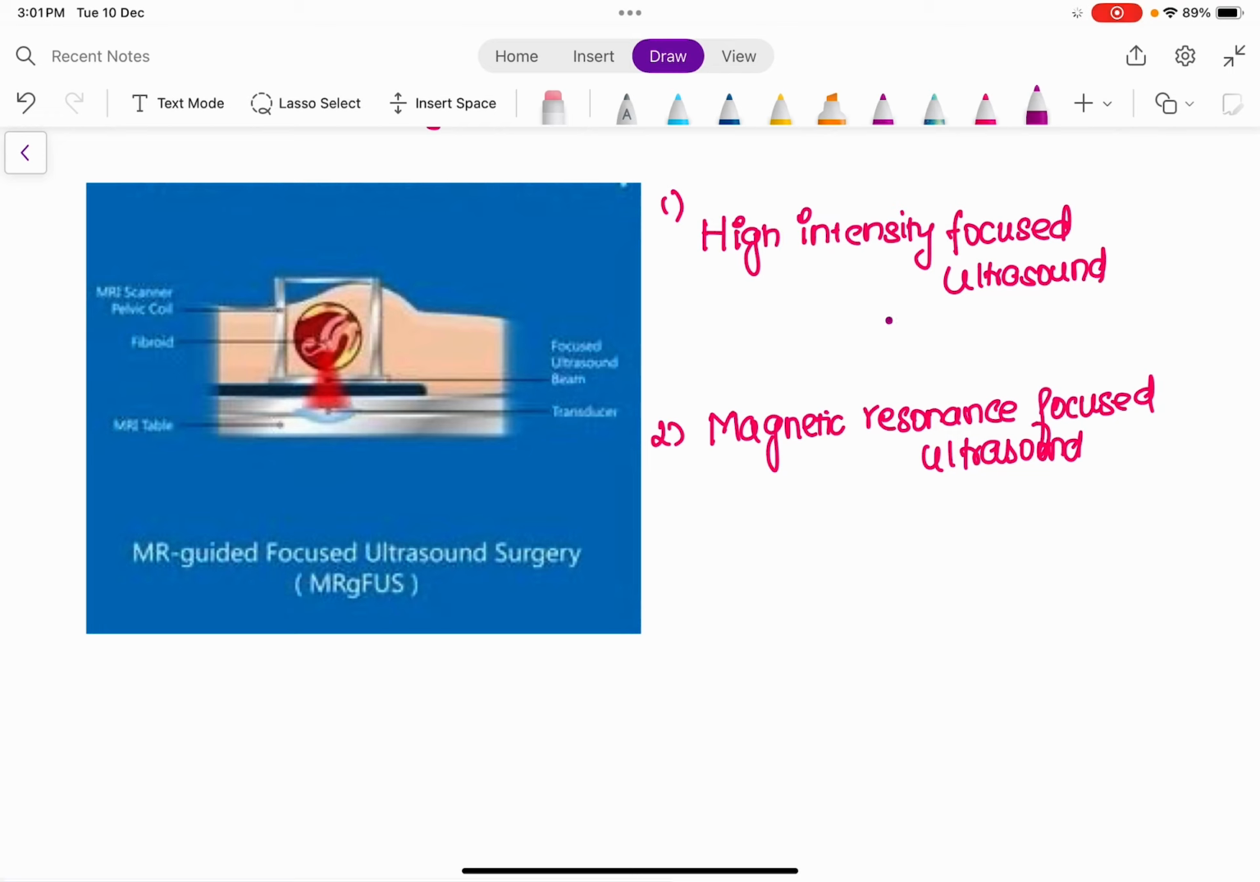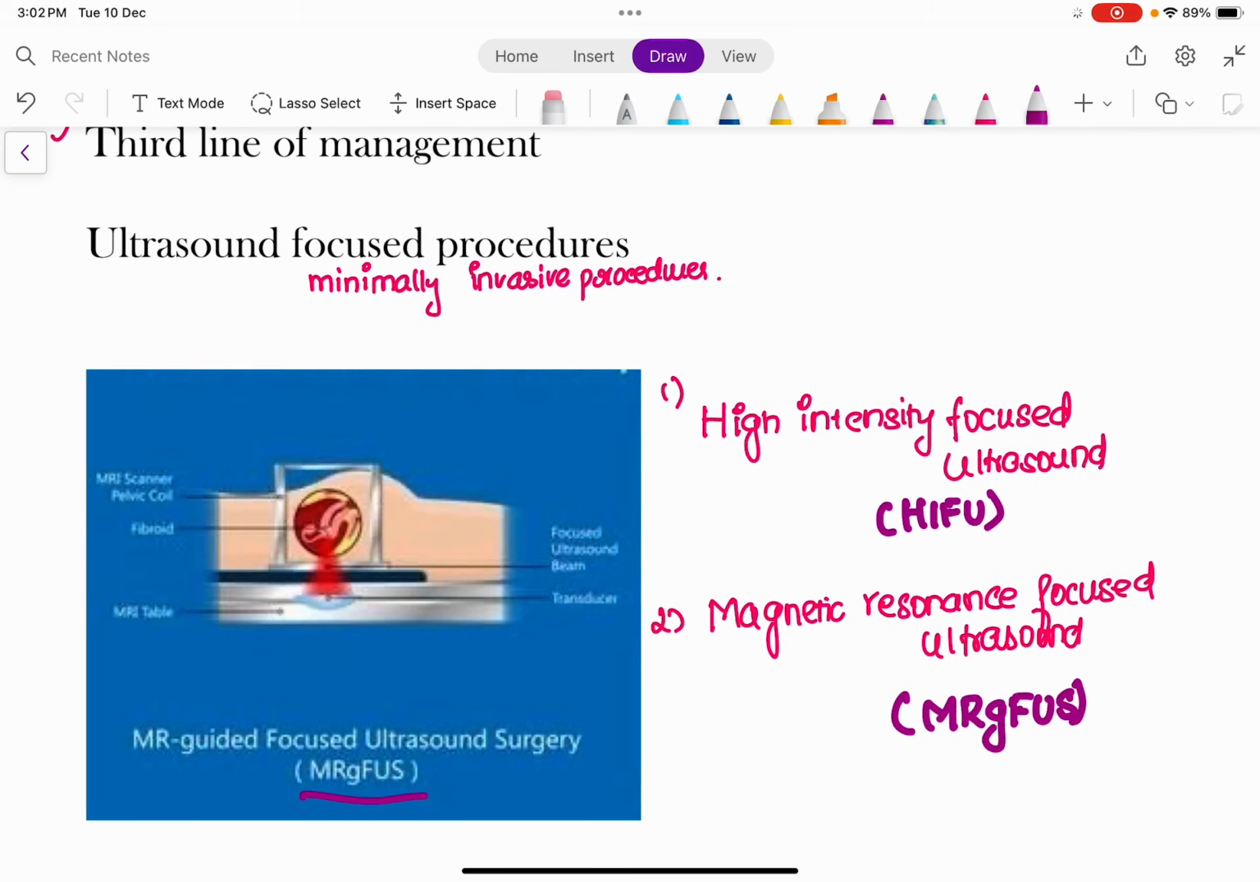So this can be written in a short form like high intensity focused ultrasound, HIFU, or magnetic resonance focused ultrasound, as you can see in this image, right? The basic of this procedure is that you are going to focus the ultrasound waves towards the fibroid. Once you focus the ultrasound waves towards the fibroid, it is going to result in coagulative necrosis of the fibroid, which is the benign tumor situated in the uterus, due to the high intensity ultrasound waves which are focused on the fibroid.